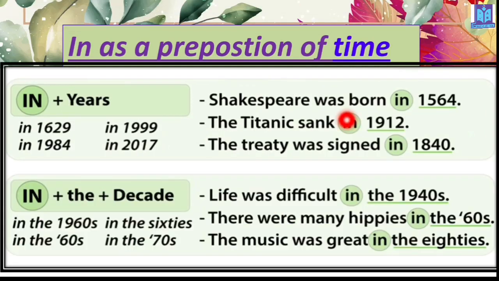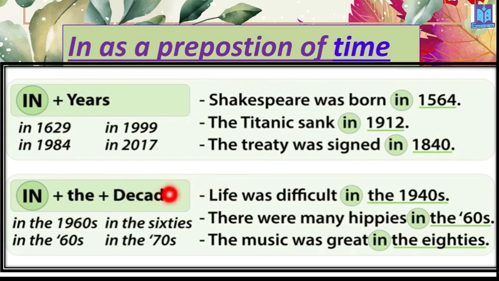Now look, in case of any year's name, okay, you have to use "in", indicating any type of year. Like Shakespeare was born in 1564. You were born in 2012, say for example. Then, before a decade, you have to use "the". Now you can ask me, what is a decade? A decade is a period of time, like a 10-year-long period of time.